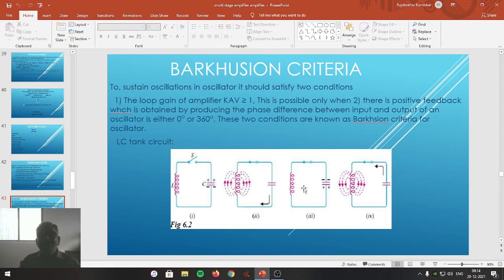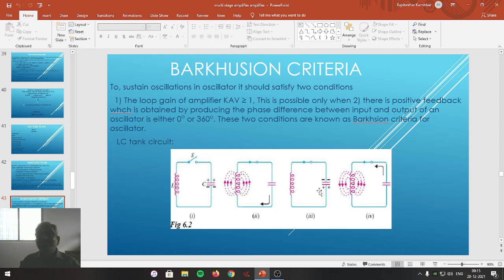The process of collapsing the magnetic field across the inductance L continues till the capacitor is fully charged, but with opposite polarity. This is the third step which is represented. This process will continue till the magnetic flux completely collapses and capacitor C is fully charged. As the capacitor is fully charged and the switch is still closed, the charged capacitor now starts